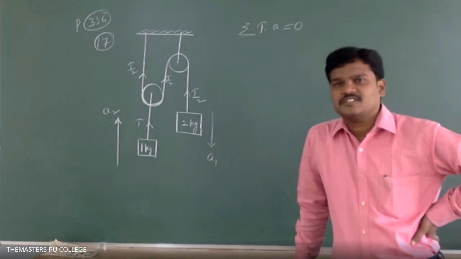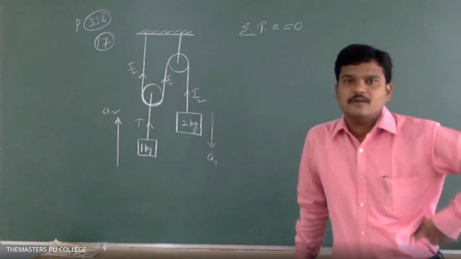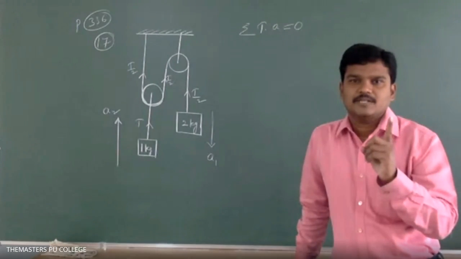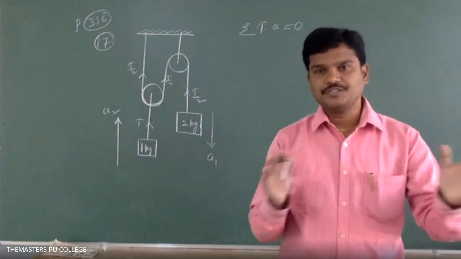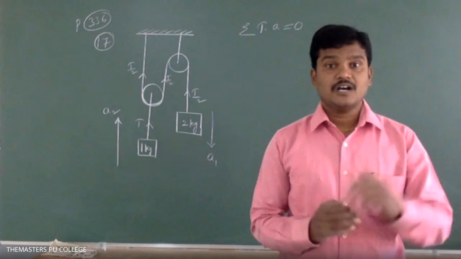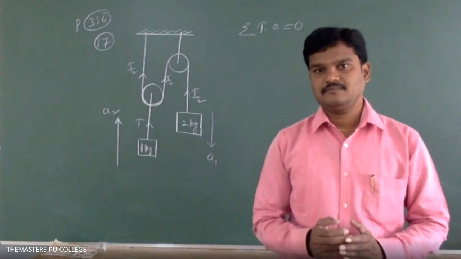We can solve constraint relation in a lengthy manner, but by using one step, we will get the relation between accelerations. Constraint relation means the relation between accelerations of blocks, or relations between velocities or displacements of the blocks.